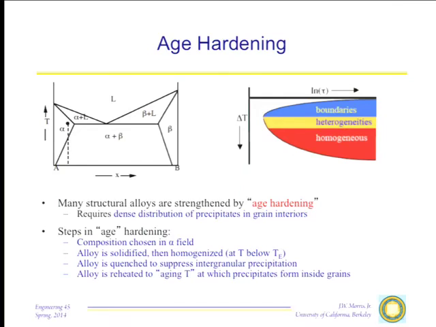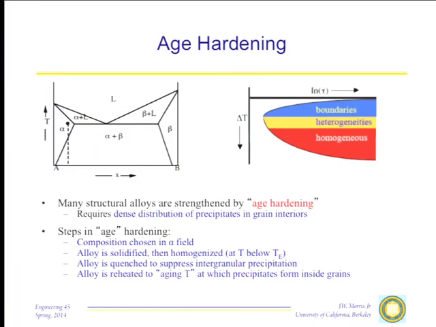So what do we do? Let's assume this is not even vaguely as complicated as the aluminum copper diagram, but for the sake of argument, assume this is an aluminum copper diagram. I'm over here on the aluminum rich side, and this is a copper field. Here's a solid solution. I will begin by bringing the material into a temperature within this field, and I will homogenize it there. And that can be a bit of a problem for reasons I'll talk about in a minute. But suppose we now homogenize it at this temperature. To bring out the precipitate, we just want to cool it into this two-phase region.